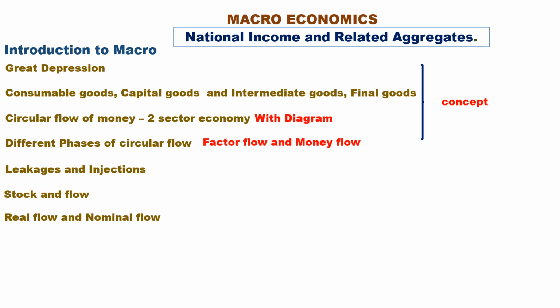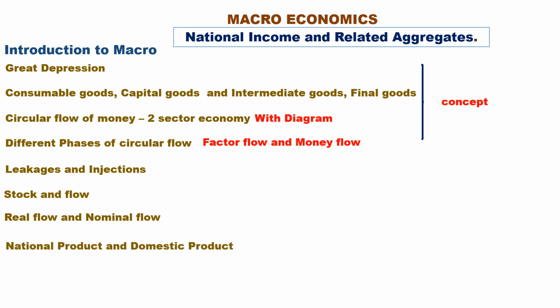Real flow and nominal flow. Real flow is the flow of goods and services to different sectors of the economy, whereas nominal flow is the flow of factor payments between household and firm.